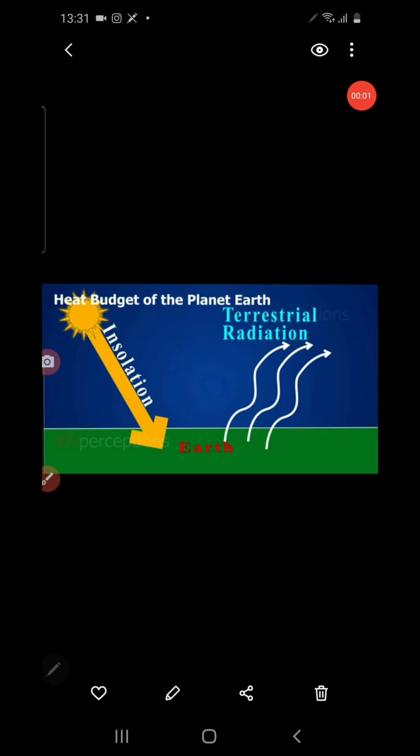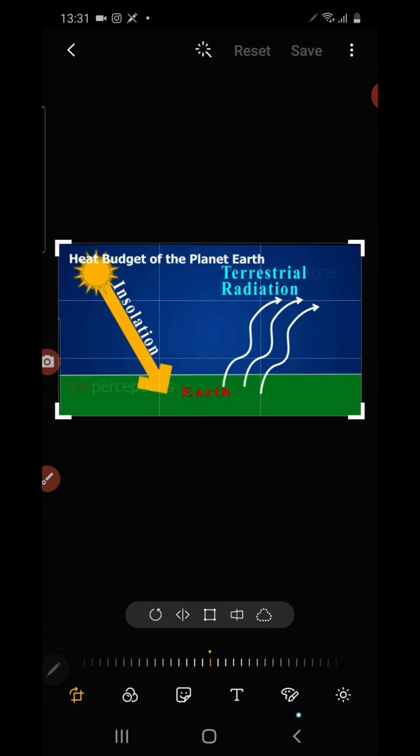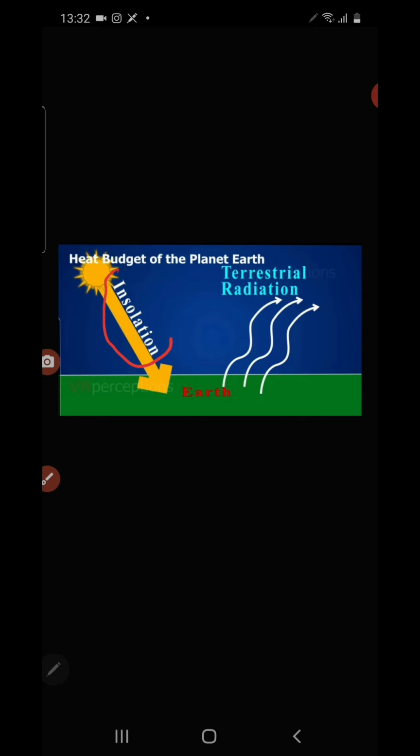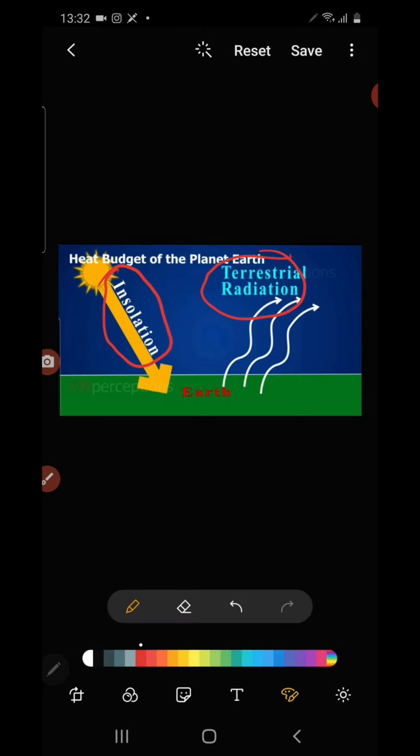Hi students, let us start discussing the topic insolation. In this topic we have to mainly discuss insolation and terrestrial radiation. Children, let's see what is insolation and terrestrial radiation. As you can see in the diagram, what is insolation? Insolation is the solar radiation which reaches the earth.